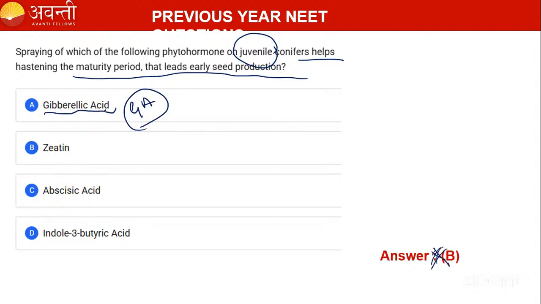So like this, you will get confused. Kindly make a note of this point and check it with gibberellic acid. Gibberellic acid. Spraying juvenile conifers to hasten the maturity period is gibberellic acid. Have you understood this, guys? Can you make a note of this?